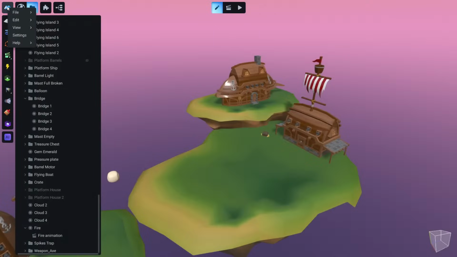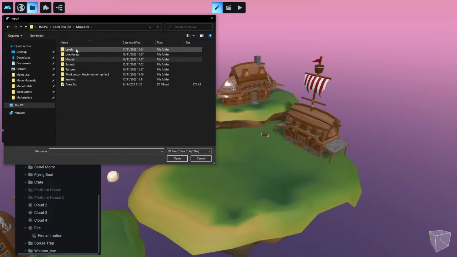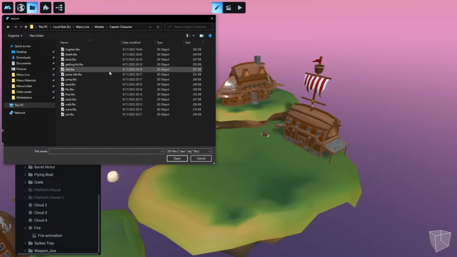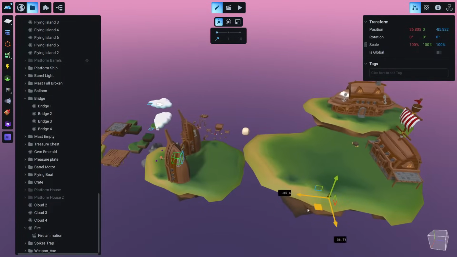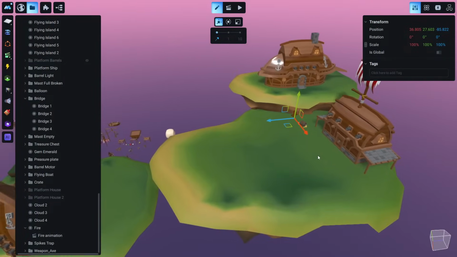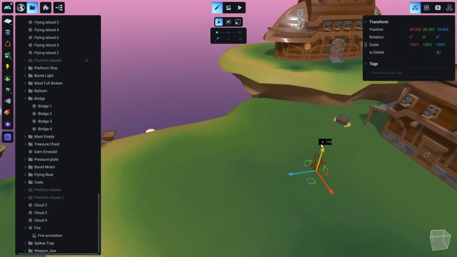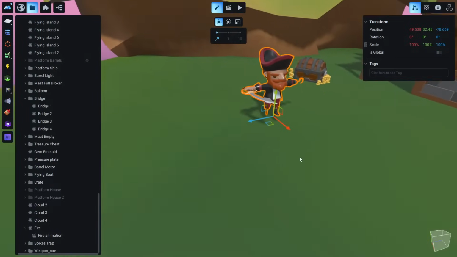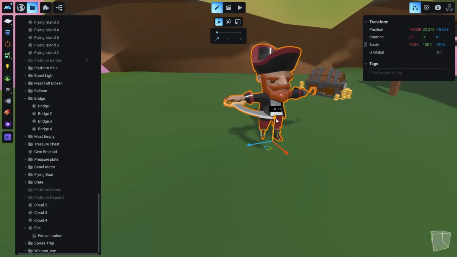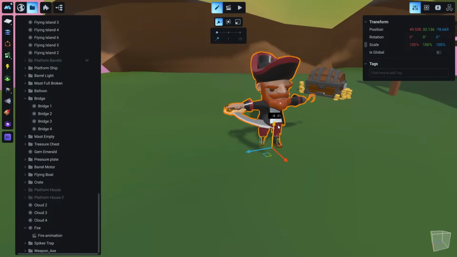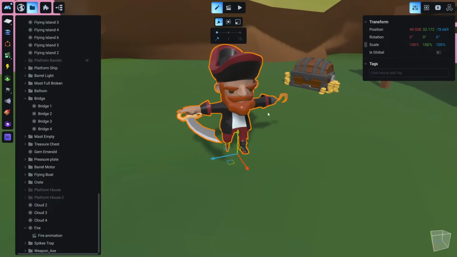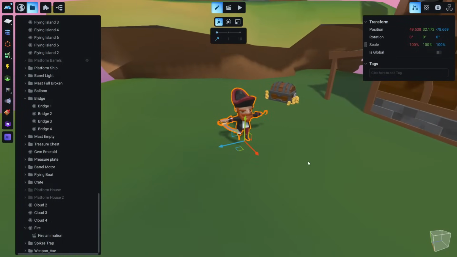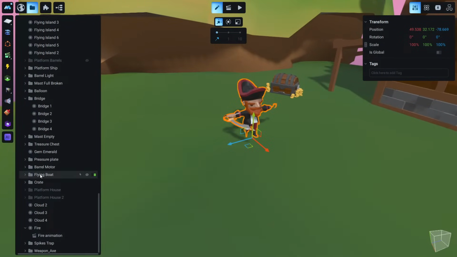So let's import an NPC like we did with any other model. Import. Okay, let's go to captain, and let's import our captain. And our captain is there. Let's move him here, and we are going to animate together this to give some logic to this captain. Again, these models are from Quaternius, so kudos to him. Very nice captain. He's missing an arm and a leg. It's okay. It's good for its purpose.